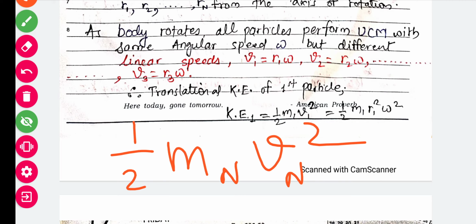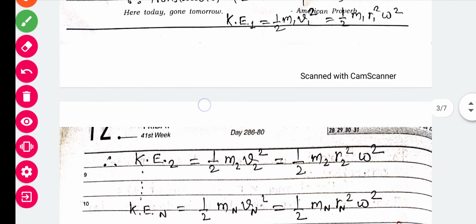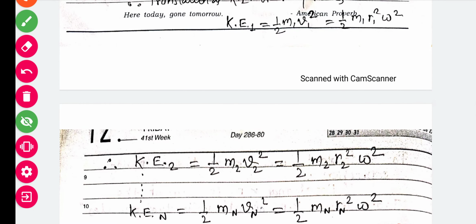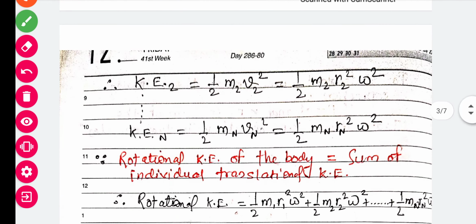So as you can see, the kinetic energy of the first particle equals half m1 v1 square. In place of v1 I will write r1 omega, so v1 square becomes r1 square omega square. The kinetic energy of the second particle equals half m2 v2 square, which is half m2 r2 square omega square. The kinetic energy of the nth particle, half mn vn square, equals half mn rn square omega square.